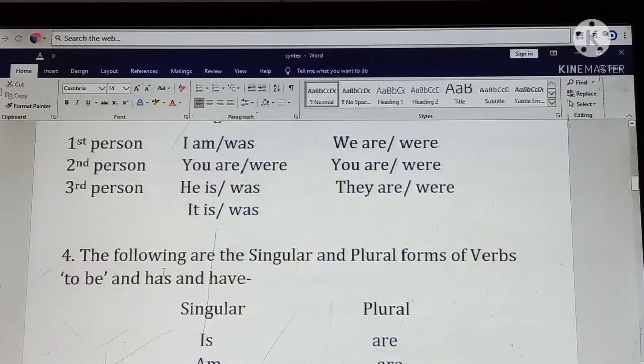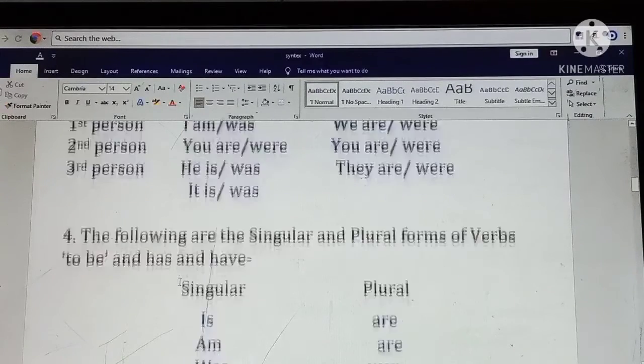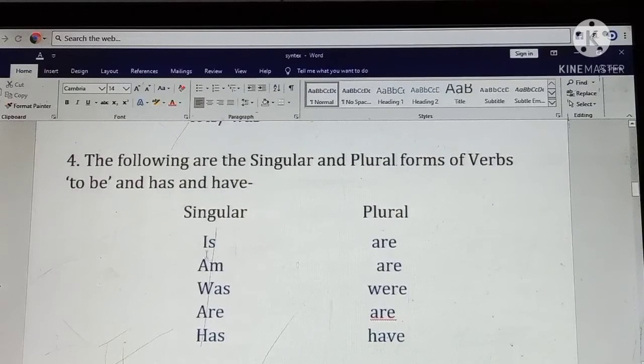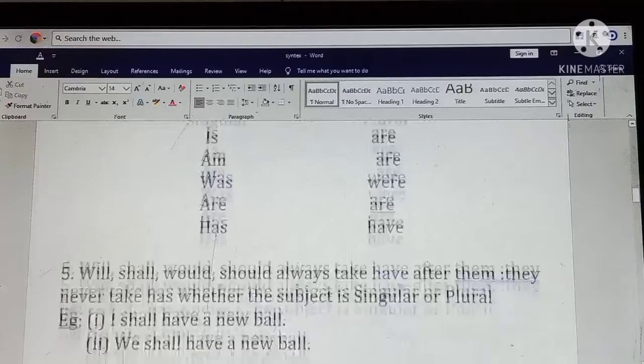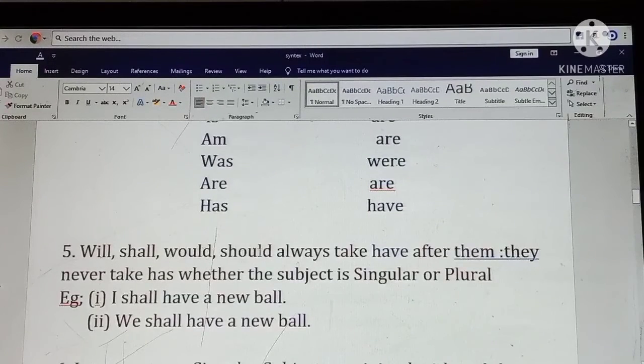The following are the singular and plural forms of the verb to be and has and have. Plural of is, are. Plural of am, are. Plural of was, were. Plural of has, have. Will, shall, would, should always take have after them. They never take has, whether the subject is singular or plural.